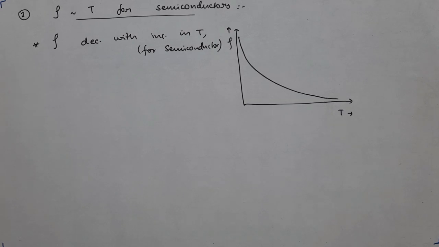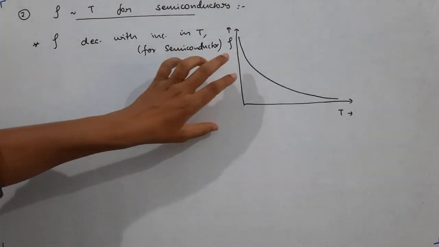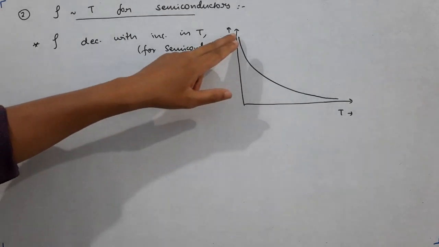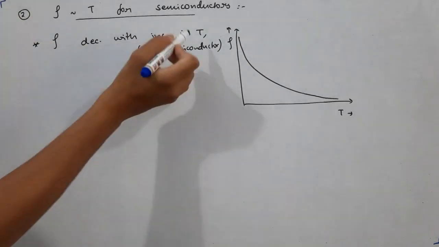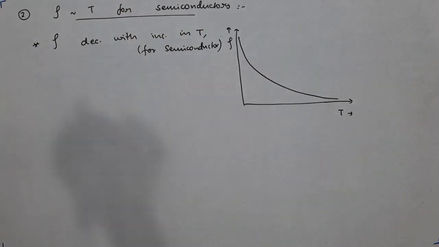Next, let's see the graph of rho versus T in the case of semiconductors. Unusually, not as per our expectation, it follows the opposite trend to that of metallic conductors. Here the rho value decreases with an increase in temperature. Let's see what the explanation is.